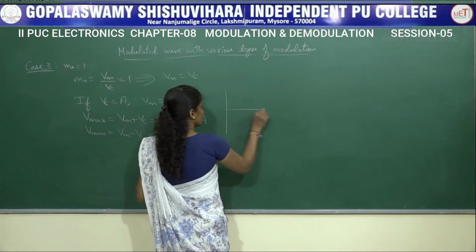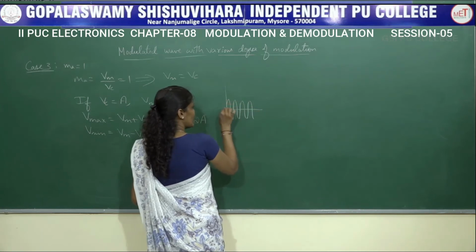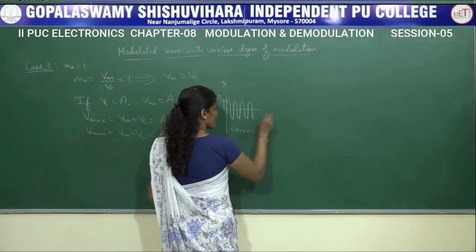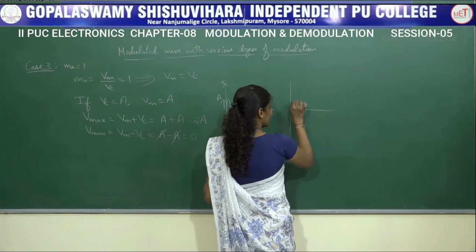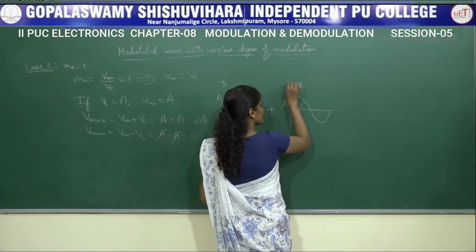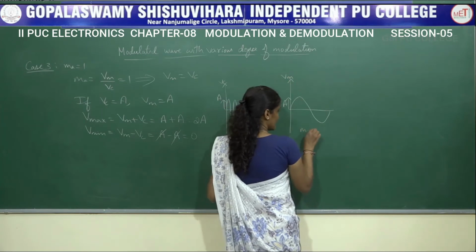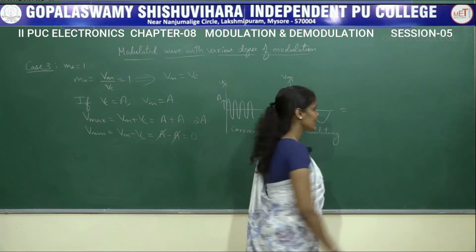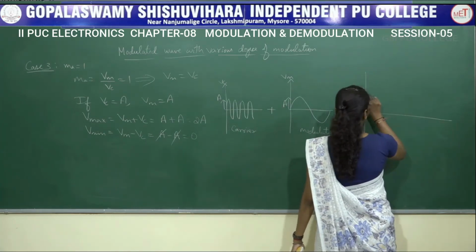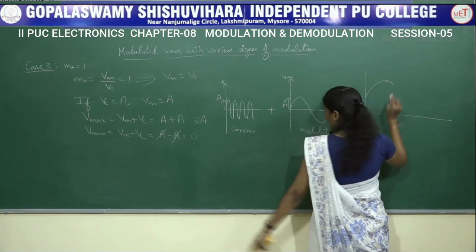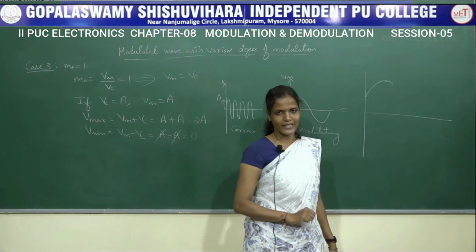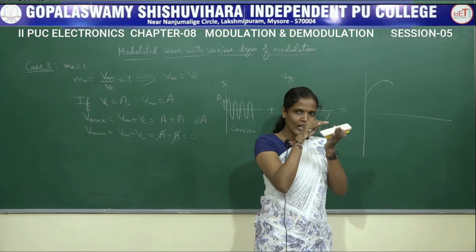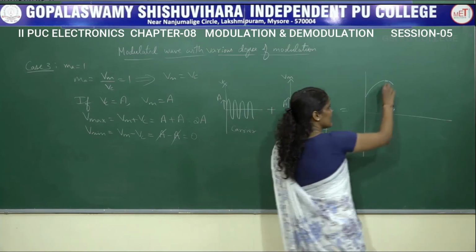Now I want to combine a carrier signal whose amplitude is equal to A, this is a carrier signal, with a modulating signal whose amplitude is also equal to A, this is a VM modulating signal. Then I will be getting a modulated wave, that is the amplitude modulated wave, which will have a maximum value of 2A and a minimum value of 0. What is this V minimum? V minimum is nothing but the distance between the 0 axis line and the negative, that is this line.